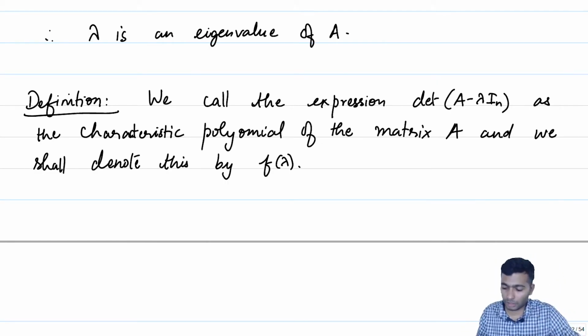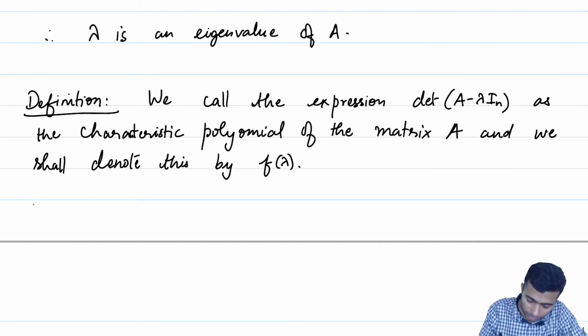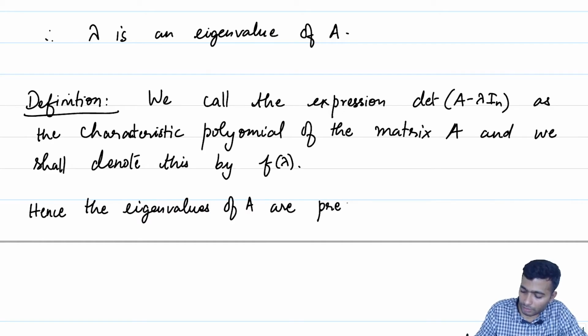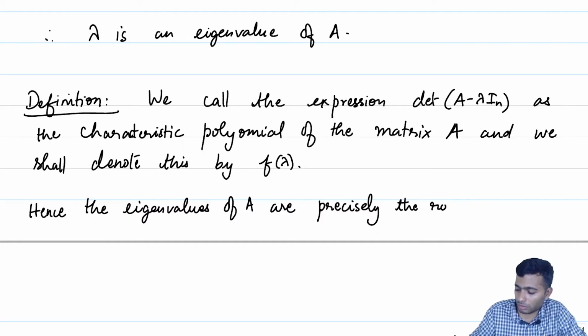So, what the above proposition just said is that lambda is an eigenvalue if and only if it is a root of f. Hence the eigenvalues of A are precisely the roots of f of lambda.